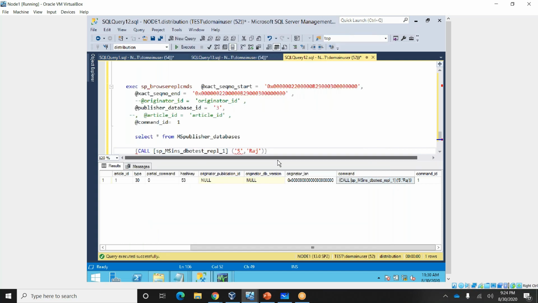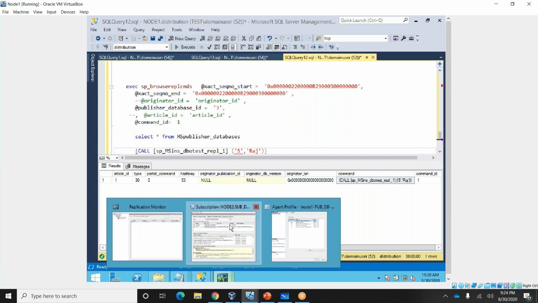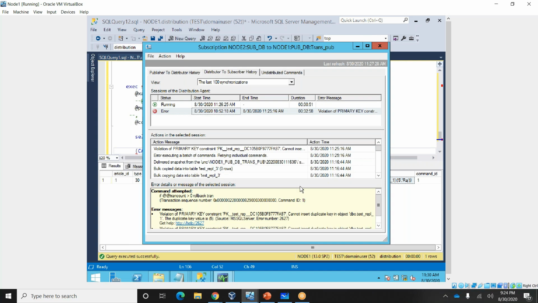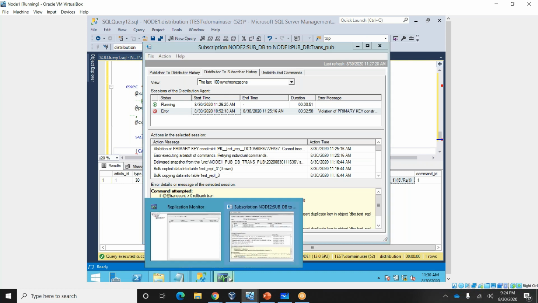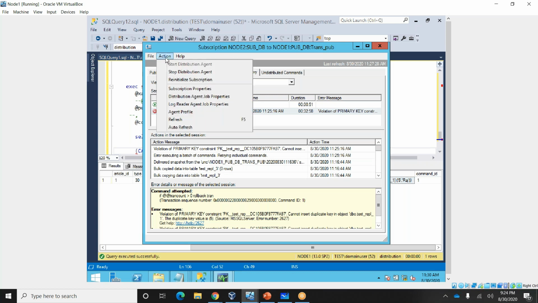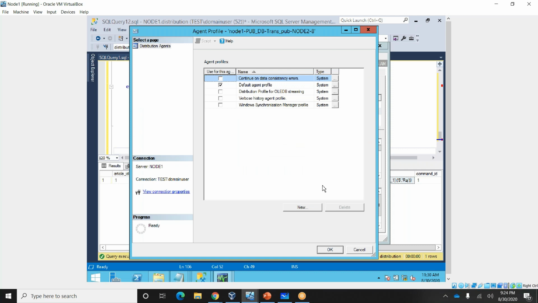So what is the error we are getting here, what is the error number? Let me show you the error number here: 2627. You can create one more agent profile here.